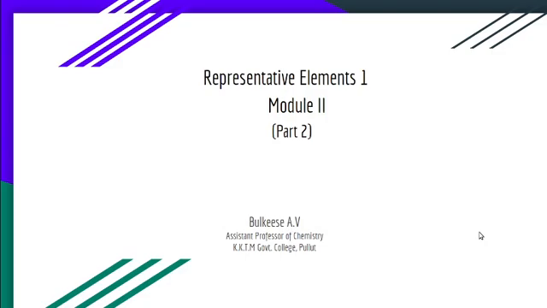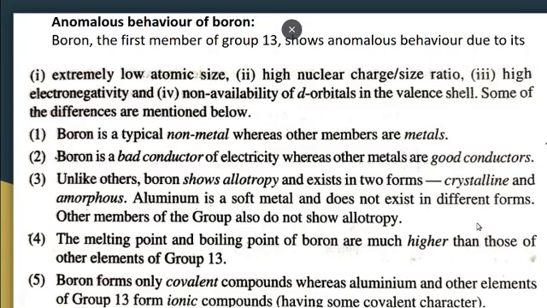Dear students, today we are going to discuss some anomalous behavior of boron and also the diagonal relationship between boron and silicon. So let us discuss the anomalous behavior of boron. Anomalous means some unusual or exceptional behavior of boron compared to other members of the boron family. Boron, the first member of group 13, shows anomalous behavior due to its extremely small atomic size. Among the other group members, it shows extremely small size.